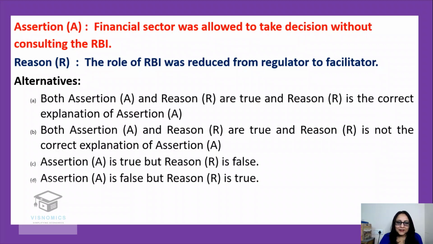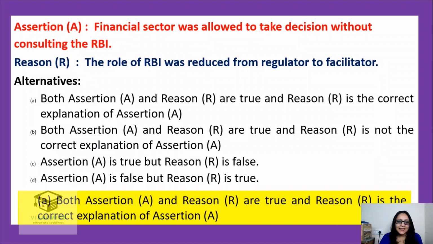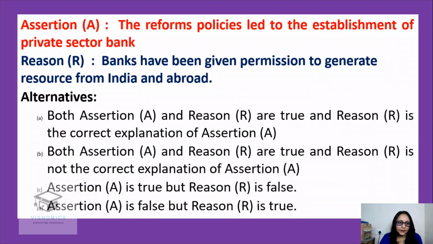So here also I'm getting most of the answers as A. Right. So assertion is also true and reason is also true, and the reason is explaining the assertion because yes, RBI's role was reduced from a regulator to facilitator, and now for everything there was no need to take the permission from the RBI, and RBI used to facilitate the decisions to the branches. So no need to consult RBI for everything.